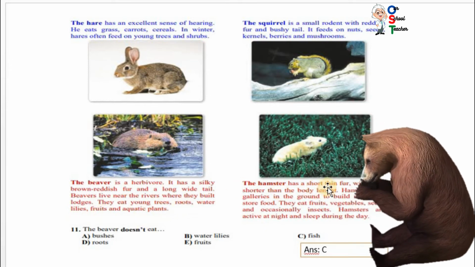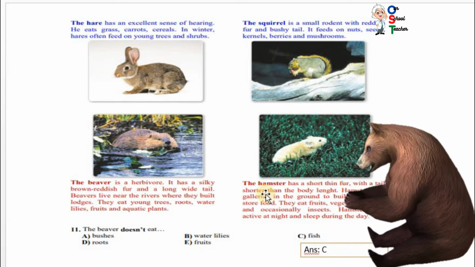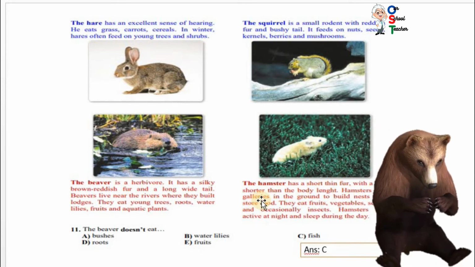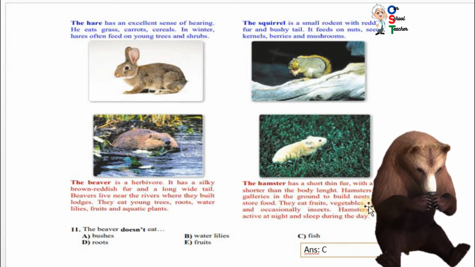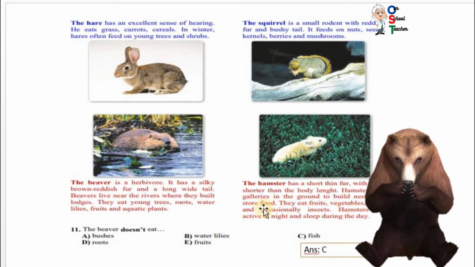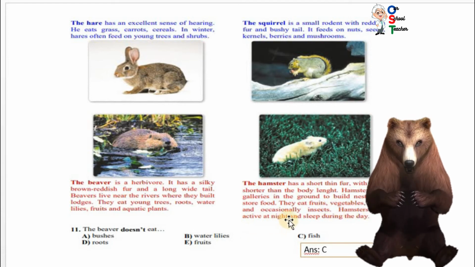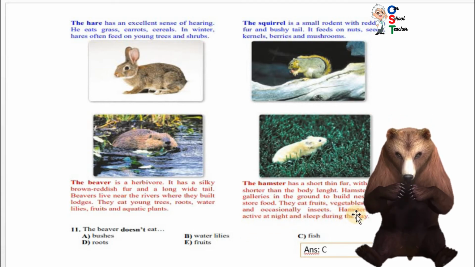The hamster has a short, thin fur with a tail shorter than the body length. The hamster digs galleries in the ground to build a nest and store food. They eat fruits, vegetables, seeds, and occasionally insects. Hamsters are active at night and sleep during the day. During the day, they sleep.